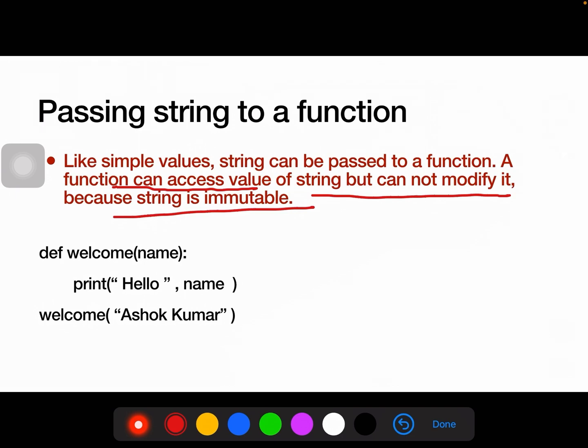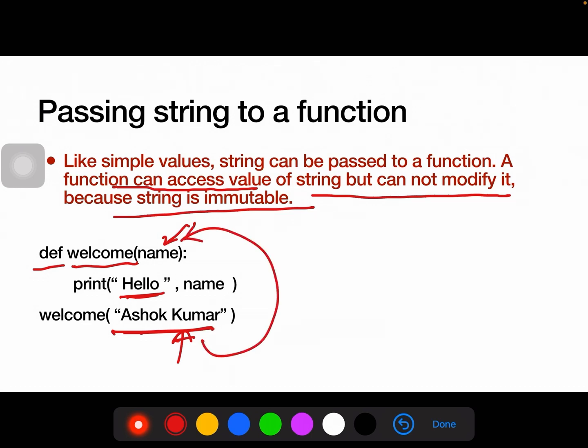Now see the function def welcome, and name is the parameter of the function. It will print a hello message with the string which we are passing as an argument. Now we are calling the function and passing the string with the value Ashok Kumar.